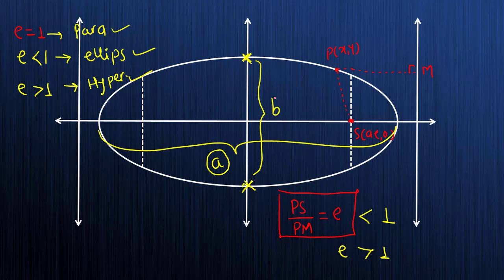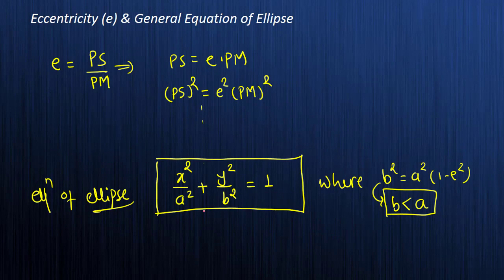See, these are not distances. I am just giving you an idea of how to remember. So A is on the x-axis and B is on the y-axis. From the figure, A is greater than B, so this is the equation of an ellipse where A is greater than B.